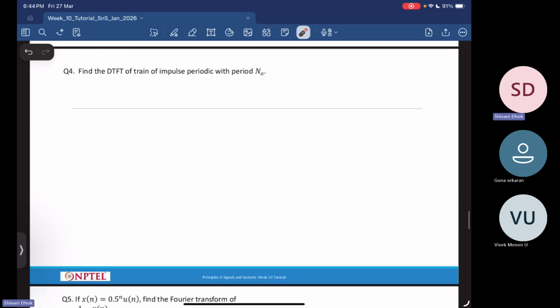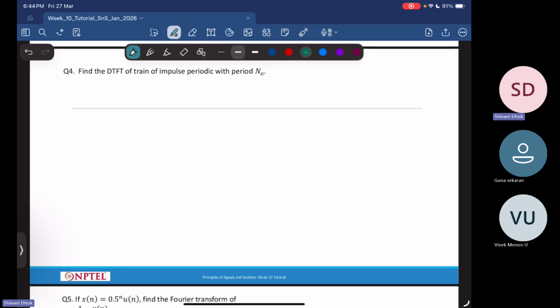So the next question says, find the DTFT of the train of impulses with period n naught. So this is a discrete time impulse, and what you have is something like this. You have 0, 1, 2, and so on till n naught minus 1, then n naught plus 1, and so on, then 2 n naught minus 1, and so on.